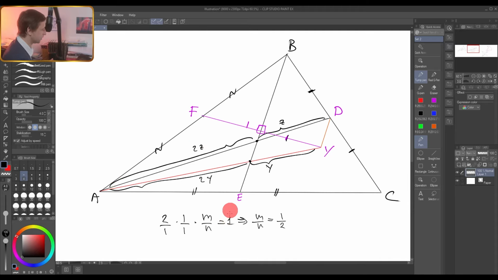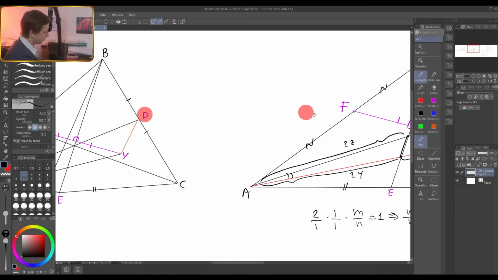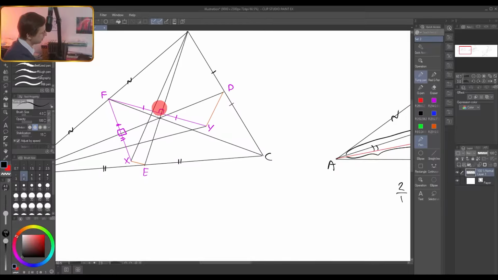It immediately tells you the next thing, that this small triangle is similar to this bigger triangle. You see they have a common angle here, and the ratio of their sides is 2 over 3. It means that if these triangles are similar, then this segment is parallel to DY. If this segment is parallel to DY, therefore DY is parallel to this median BE. What does it tell you? If DY is the side of one triangle that you're looking for, and BE is the side of another triangle that you're looking for, they are parallel.